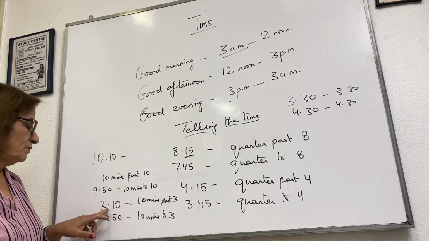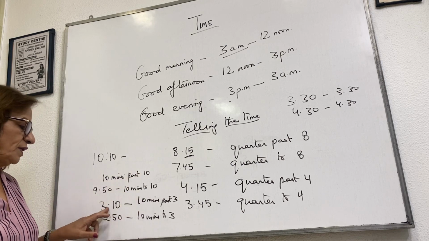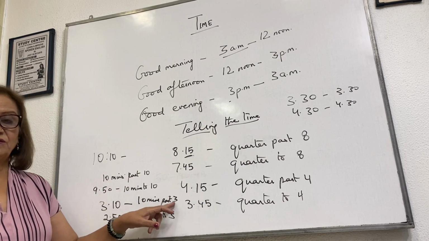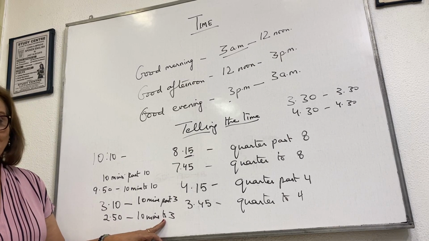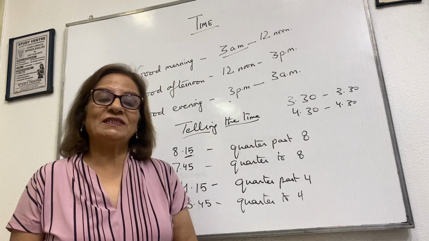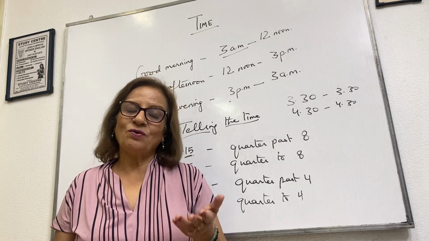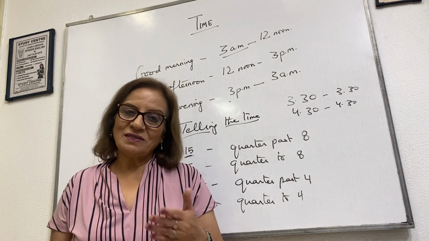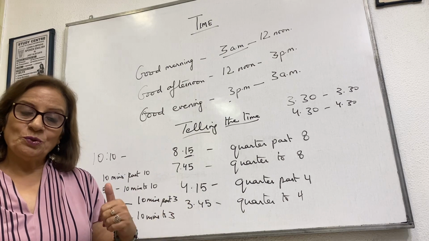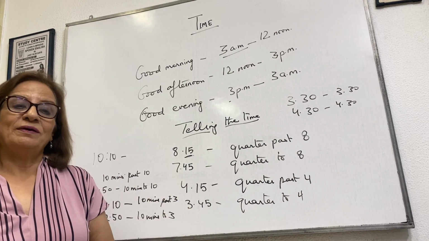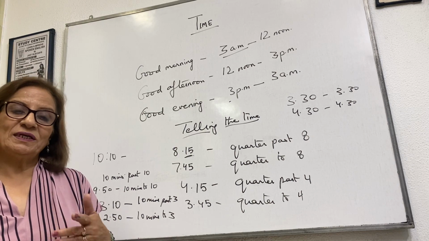And if it is 10:10, we say 10 minutes past 10. 3:10 we say 10 minutes past 3. 2:50 we can say 10 minutes to 3. So this is a better way of telling the time. Quarter past or quarter to. Okay, past is it's ahead, and to is yet to be completed.